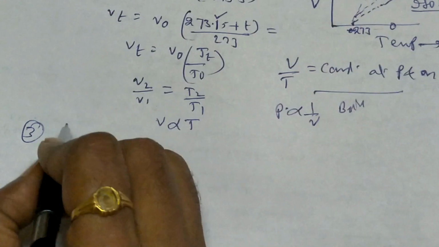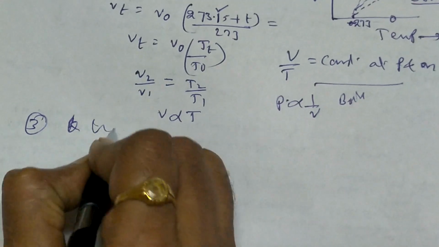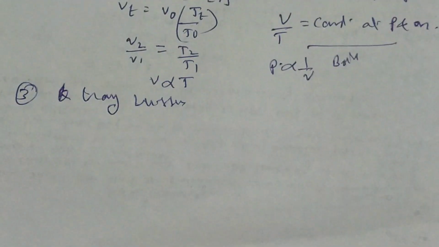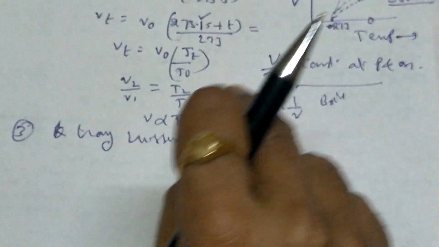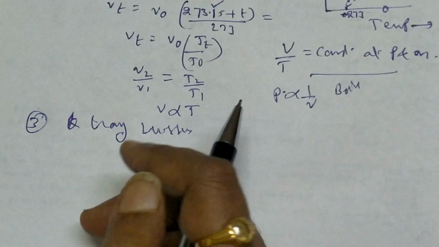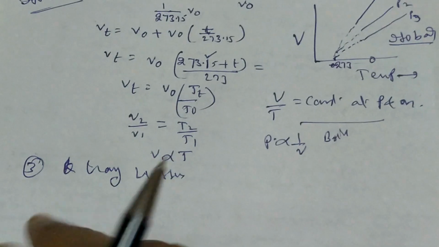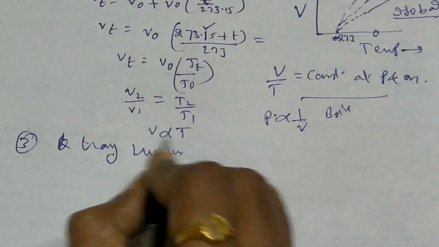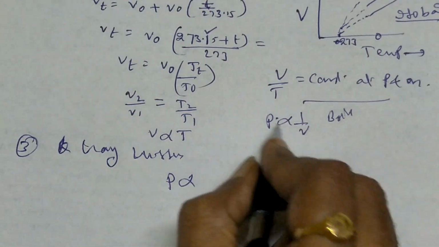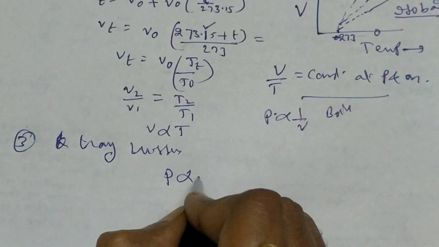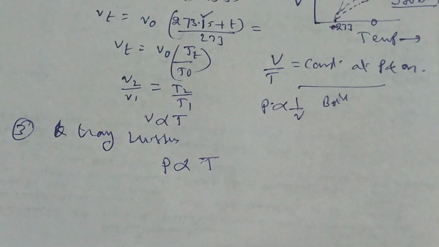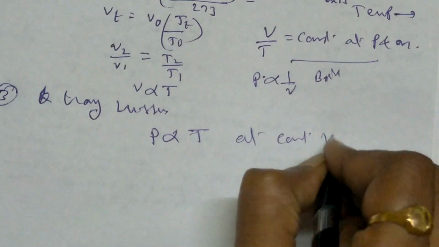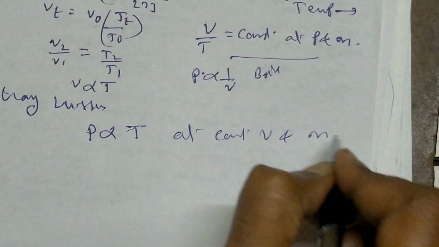After that, the third law. What is the third law? It is Gay-Lussac. Now PV is over, VT is over. Now P and T we will see. All the three we will see one by one. This is P and T. Here V is proportional to T, and here P is also, because here both are inverse, so P is also proportional to T. That is Gay-Lussac, at constant volume.